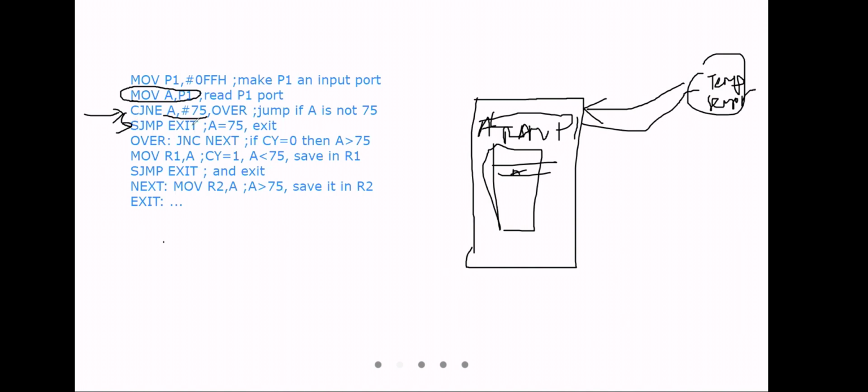It will execute here only. The program will end here only if it is equal. Are you understanding? If it is not equal, it will jump to over.